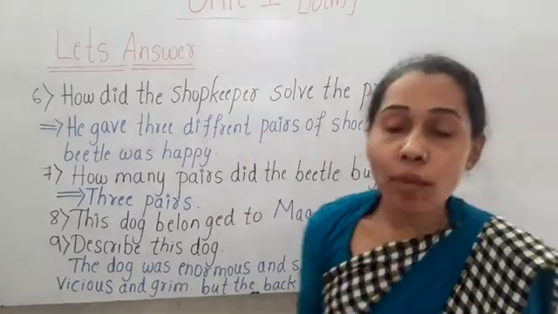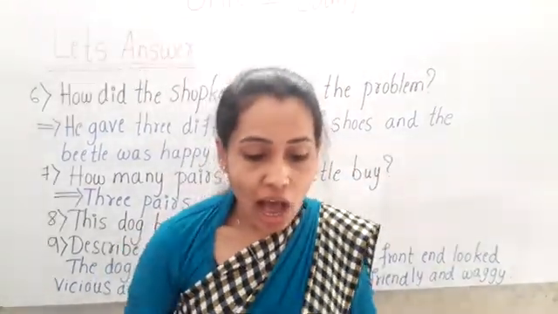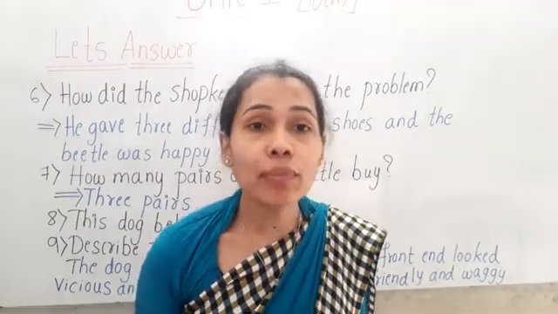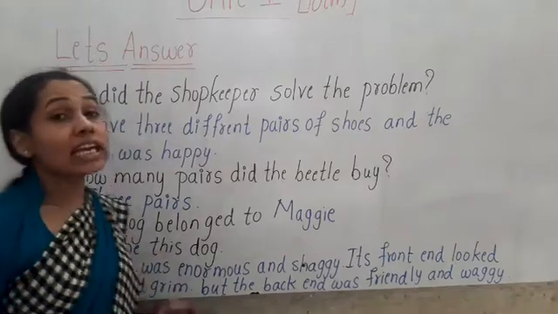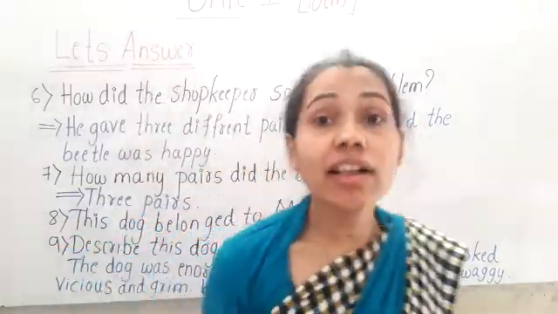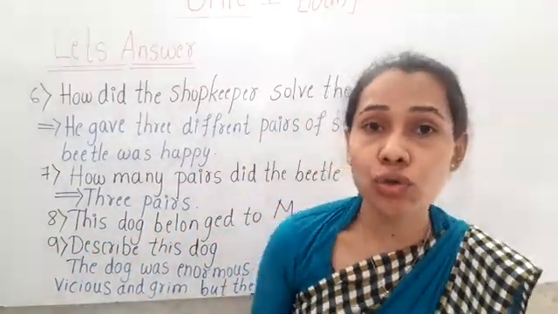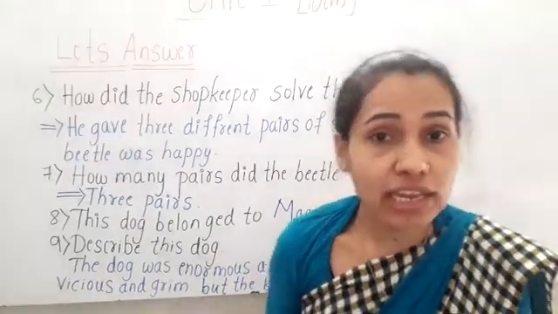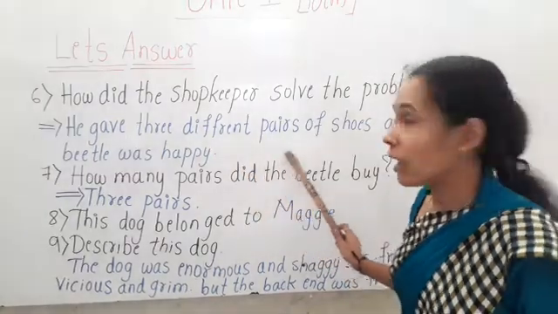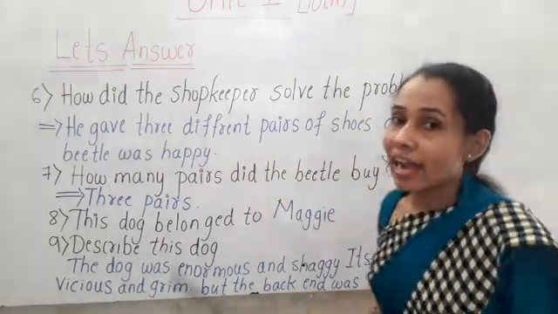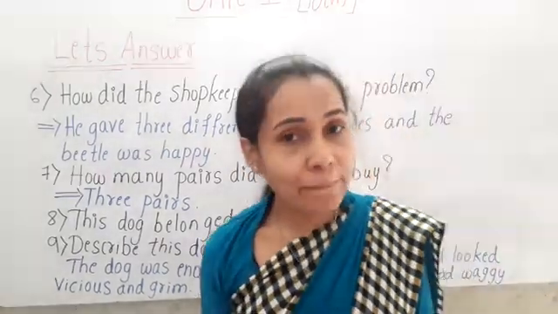How did the shopkeeper solve the problem? He gave the beetle 3 different pairs of shoes, and the beetle was happy.